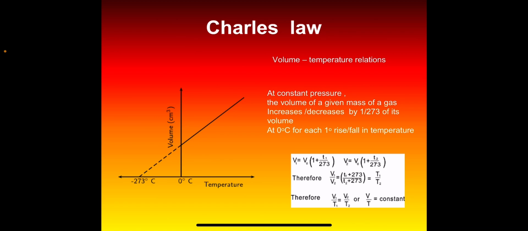So there is another statement of Charles's law which may be stated as: at constant pressure the volume of a given mass of a gas is directly proportional to the absolute temperature. So if V1 is the volume of a certain mass of a gas at temperature T1 and pressure P, and if the temperature is changed to T2 keeping pressure constant, the volume changes to V2. Then according to Charles's law, V1/T1 is equal to V2/T2 at constant pressure.